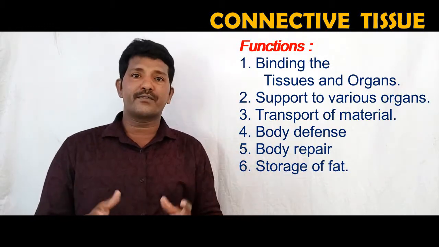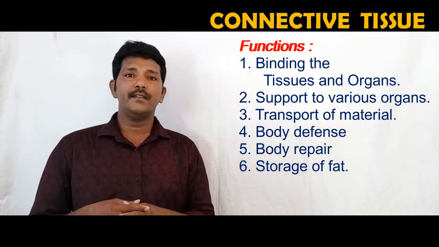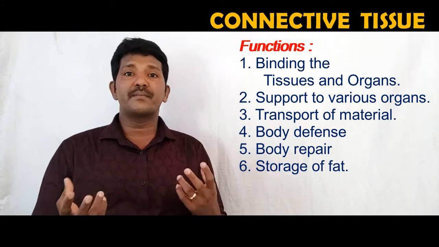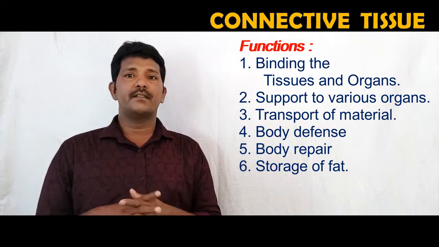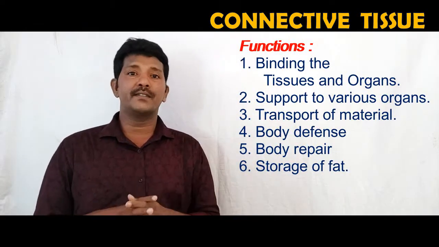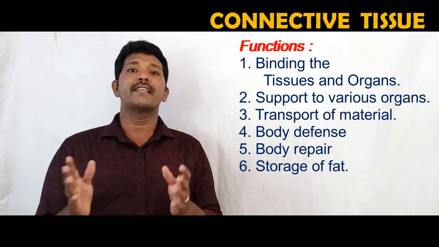Transportation of materials from one part of the body to another part, and also helpful for body defense mechanism, repairing the tissues, and storage of food material as fat. These are the functions of connective tissue.